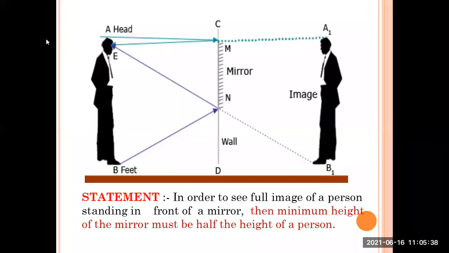You can see that the image A1, B1 gives the full image of a person. As usual, we have our mirrors fitted on the walls. So CD is the wall, okay, and MN is the mirror situated on the wall. Just observe, AB is the object and A dash, B dash is the image observed of that person.